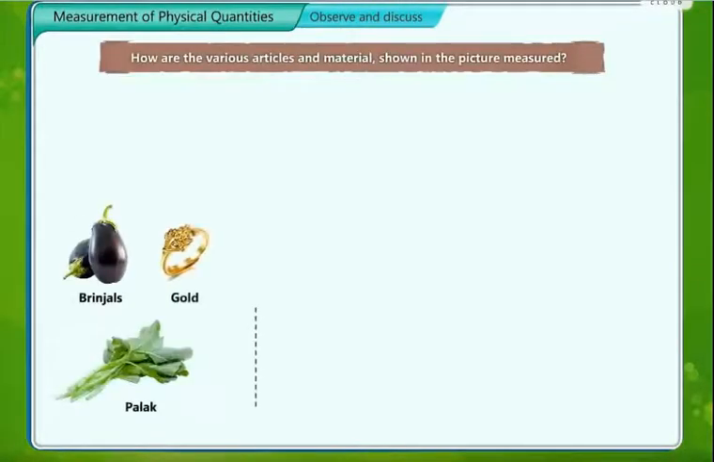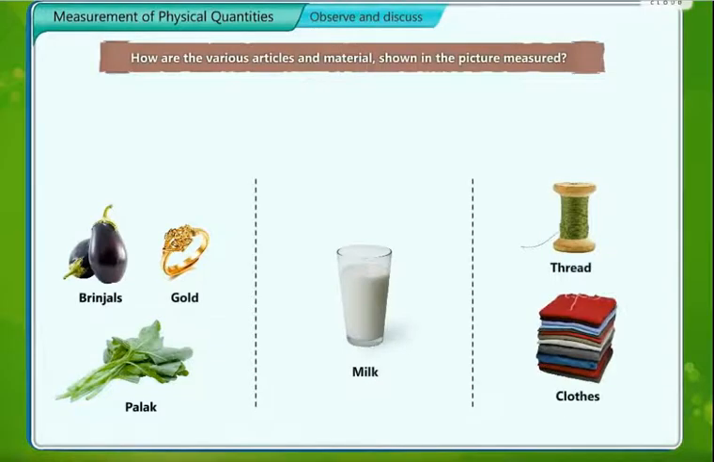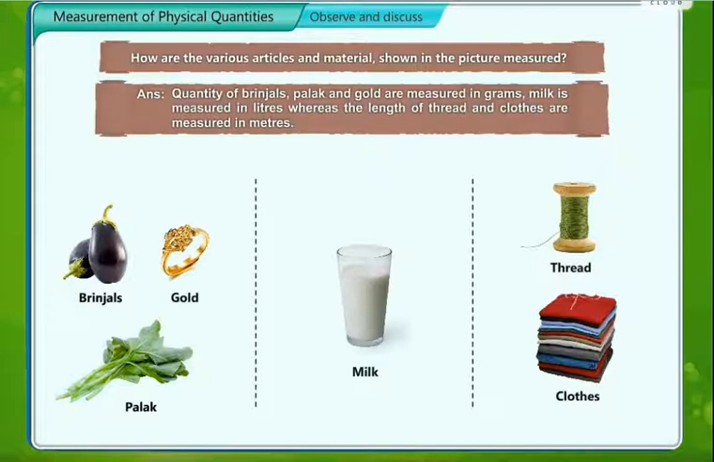Before going in depth to physical quantities, we will observe and discuss how are the various articles and materials shown in the picture measured. You can see the different materials are present, different articles are present. If we think about it, how are these measured? Now when you look at brinjals, gold, palak, milk, clothes, thread.